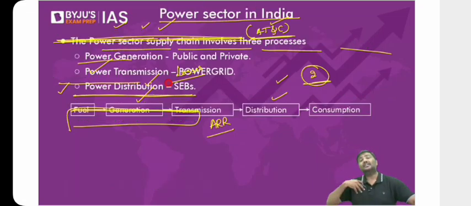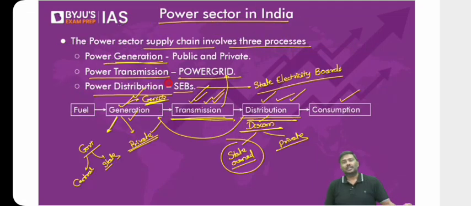But when the distribution companies incur losses, look at the supply chain. You are the distribution company, I'm a generation company. I will give you electricity, you will purchase, you will sell, you will collect money and pay the bill to me. But if you are incurring losses, will you pay the money to me on time?